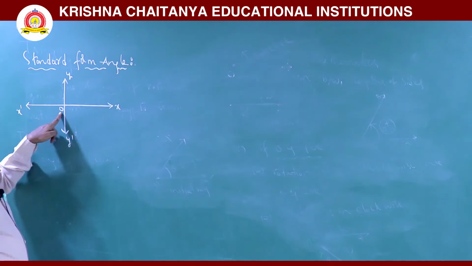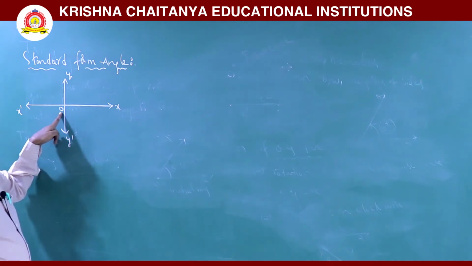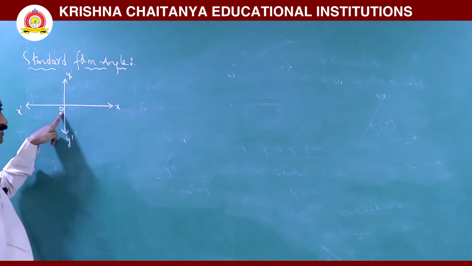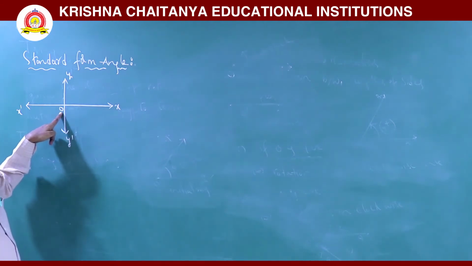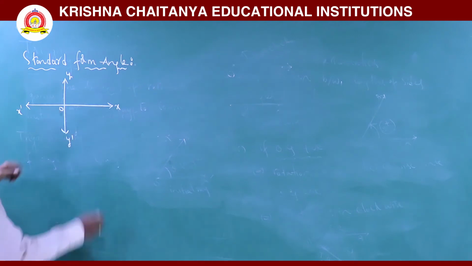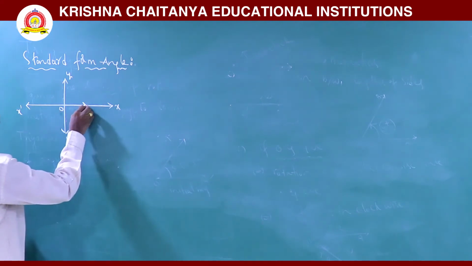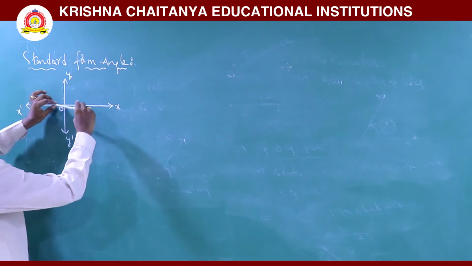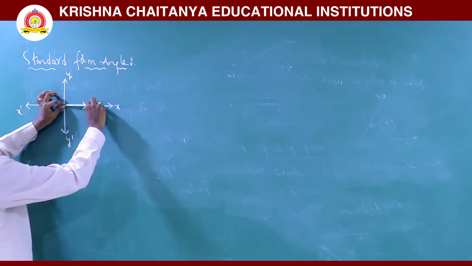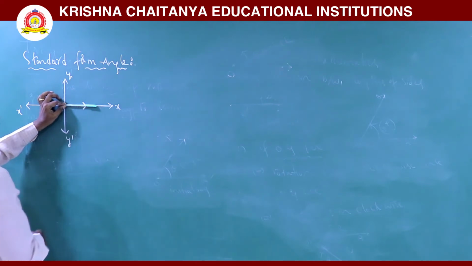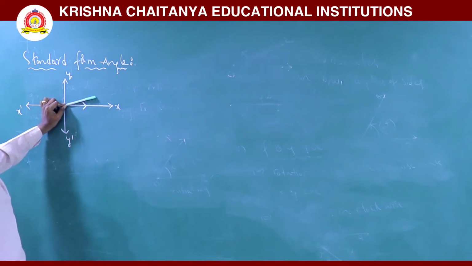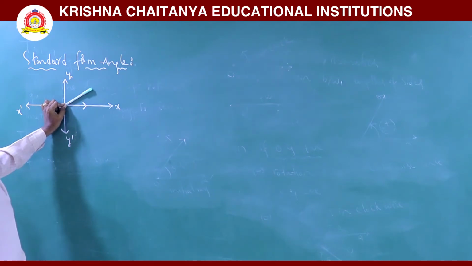O is the vertex, and the positive x-axis is the initial ray. Now this OX line, the positive x-axis, the initial ray, rotates in anti-clockwise direction.